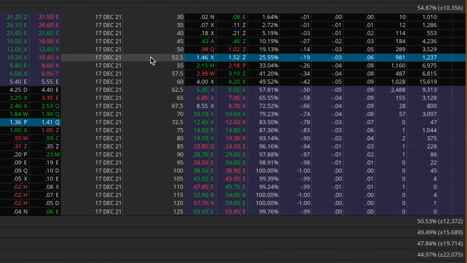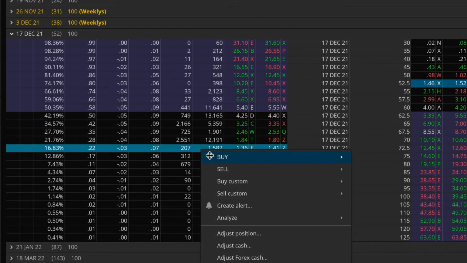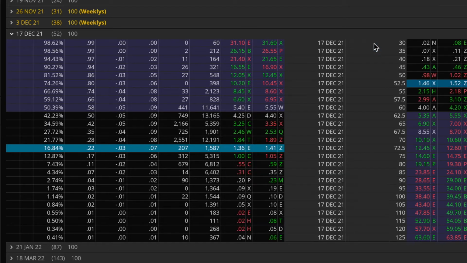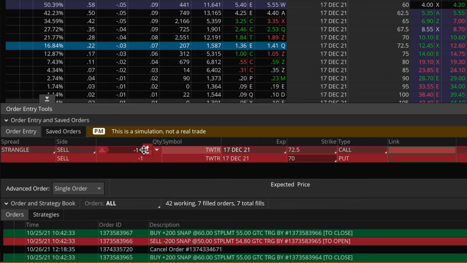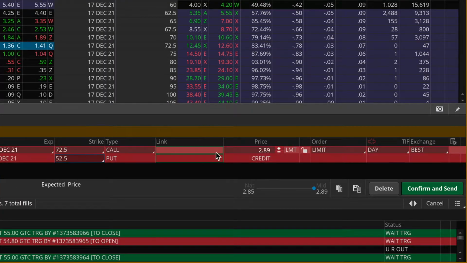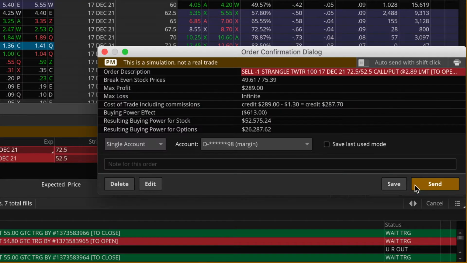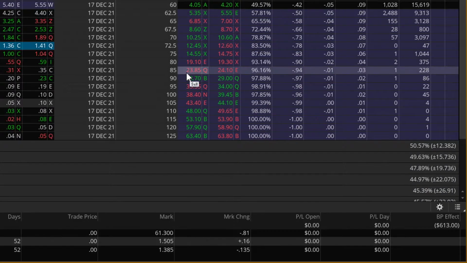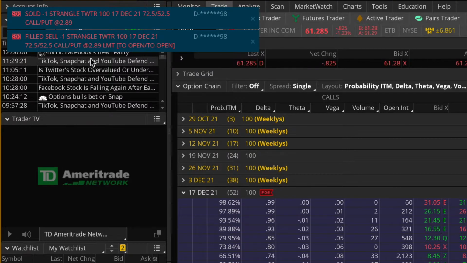And so I like what I see here, and therefore we'll go ahead and right click on the call option, go to sell and strangle once again. Down here is the order, sell one contract, 72.5 strike call, sell one contract of the 52.5 strike put, which is right there. And the total credit is going to be about 290 bucks. That's a little bit lower than I would like, but still for stock trading for about 60 bucks, that's definitely not too bad. And with that said, we'll go to confirm and send. Buying power effect is only 600 bucks. That's great. And we'll go to send. And there we go, just got filled at 289.